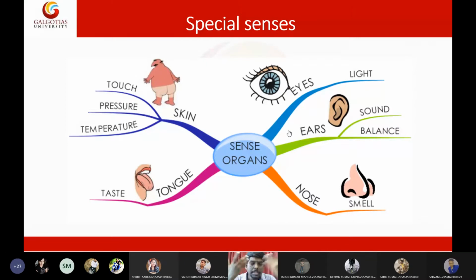like your eyes, your ears, or your tongue, okay? The nose receptors are directly connected to the brain. There are no lengthy fibers, no lengthy neurons for the nose.